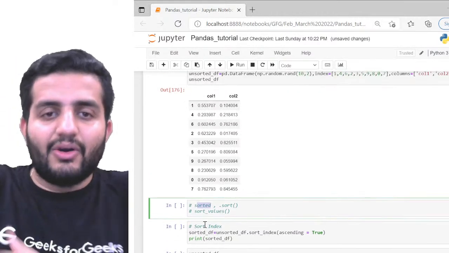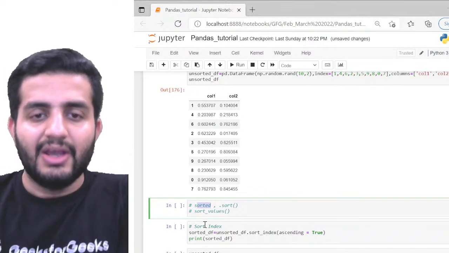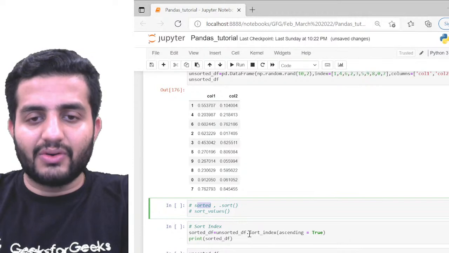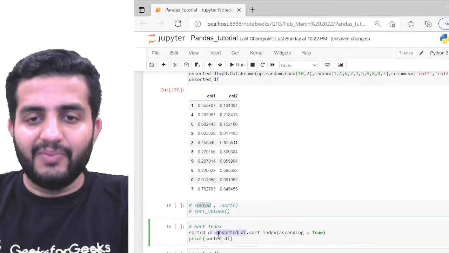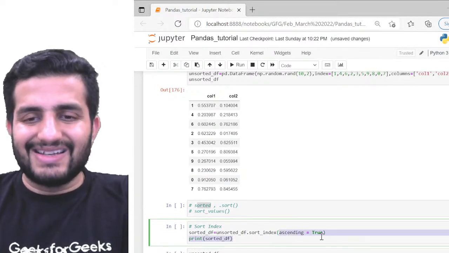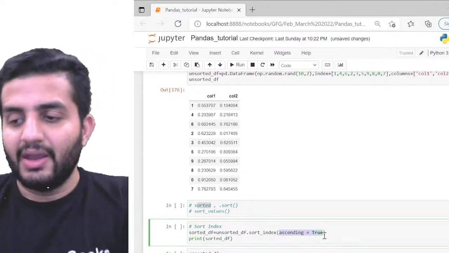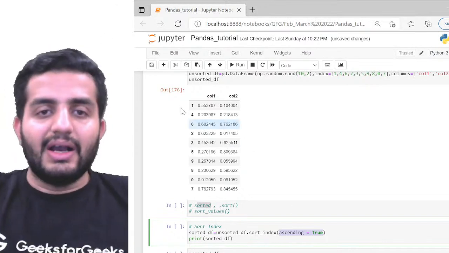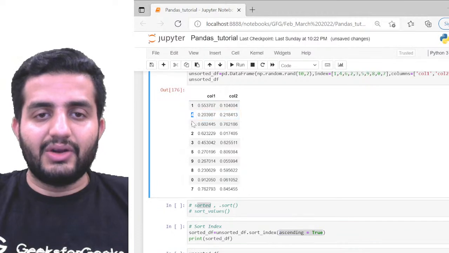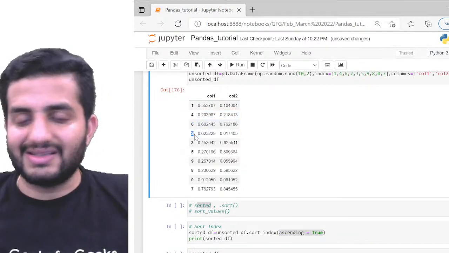First, see here, the objective is very simple. I need to sort the indexes, so I can directly call the function sort index. I call sort index on top of my data frame, which is unsorted df. Here in the argument I'm passing ascending equal to true, which makes sense because I want to sort the data in the ascending order of my indexes. So I want 0, then 1, then 2, then 3, likewise. All the indexes sorted in ascending order.